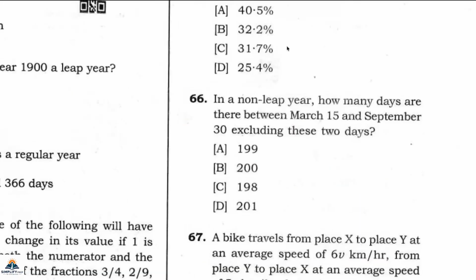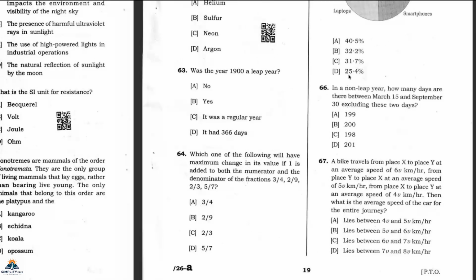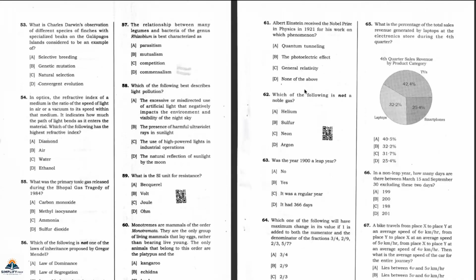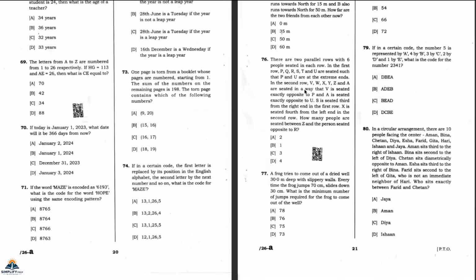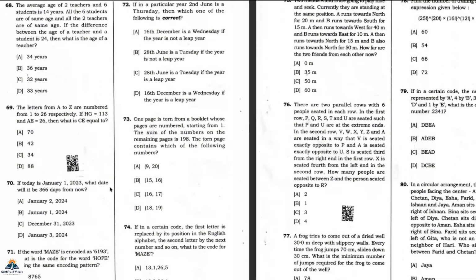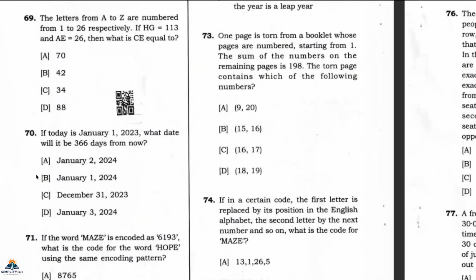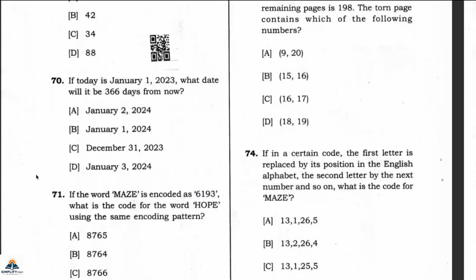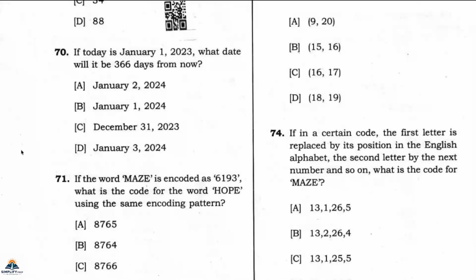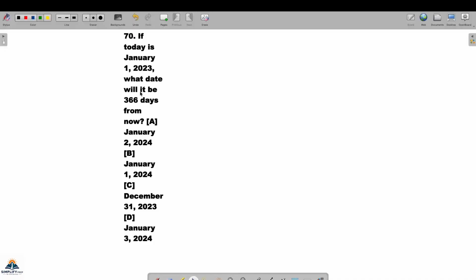So coming back to the question paper of PPSC, so we have seen 66, and so now the next problem that I can see is question number 70. So this is also calendar problem, question number 70. So let's copy. So coming back to the board.